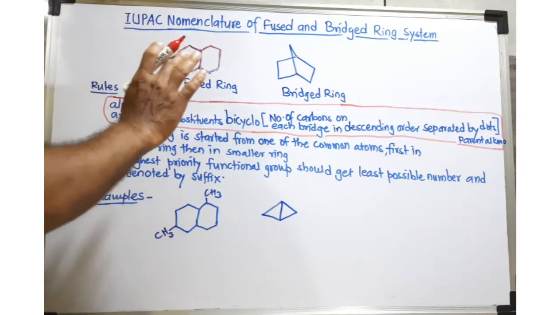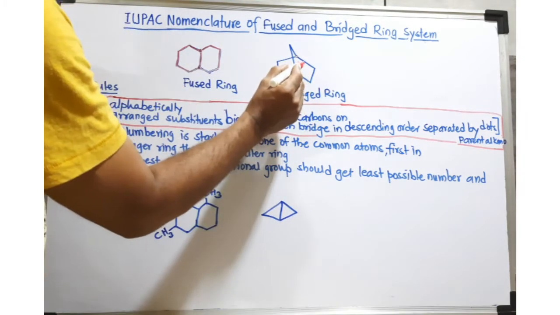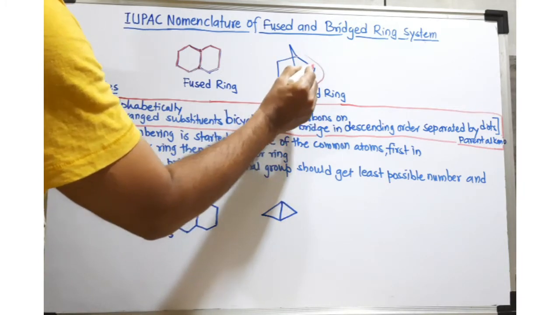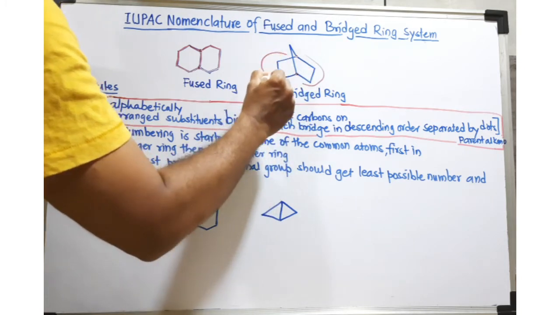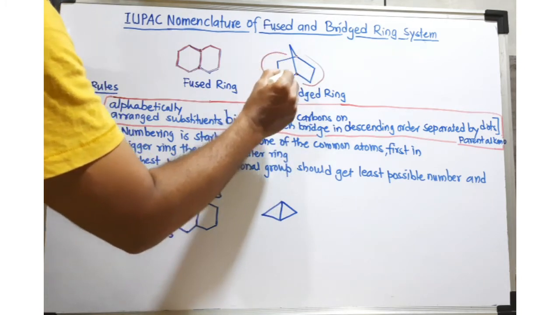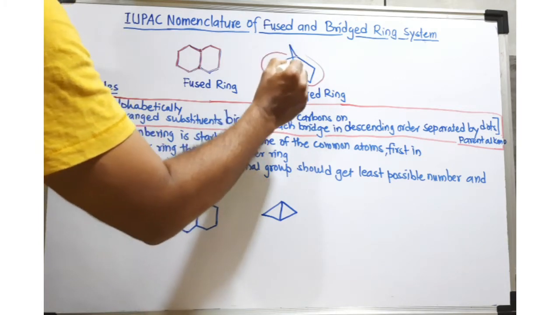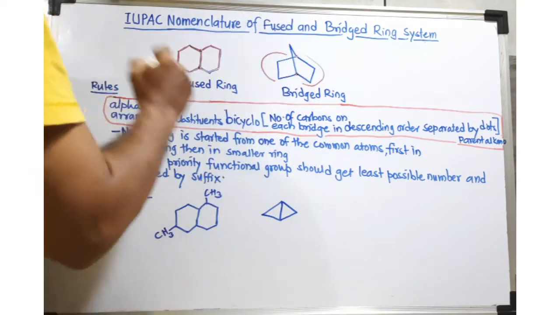In fact, there are certain carbons present on each bridge. If you consider this bridge, there are two carbons on this bridge. If you consider this bridge, there are two carbons on this bridge. And if you consider this third bridge, there is just one carbon present on this third bridge.